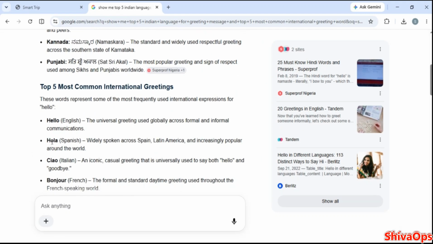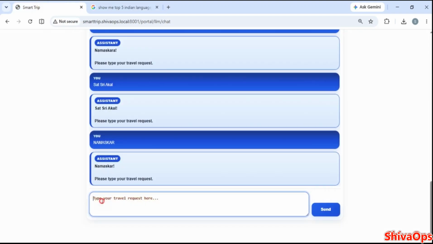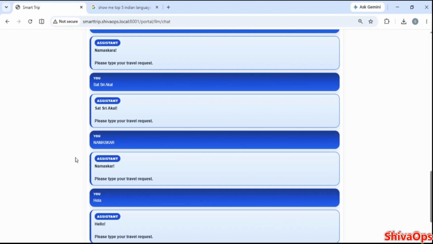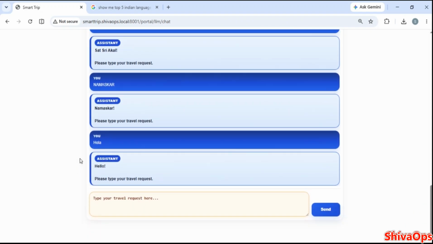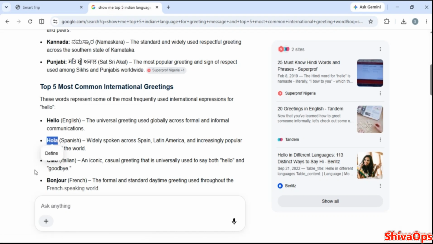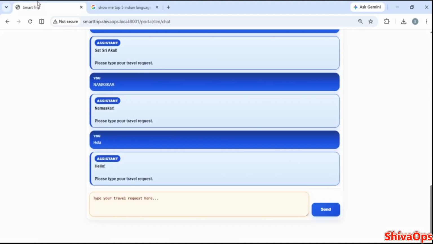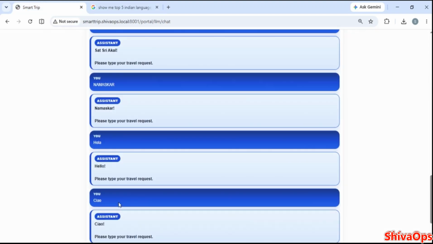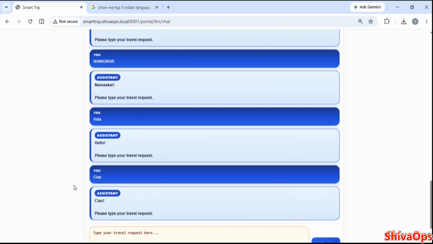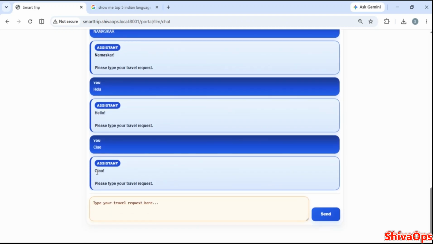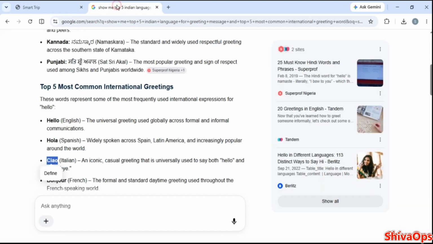English, hello, we already saw. Spanish, hola. For hola, I don't know what entry is in my database; it was randomly created in the script. It said hello for the hola reply, please type. Then Italian greeting, and it replied the same, ciao, please type your request.